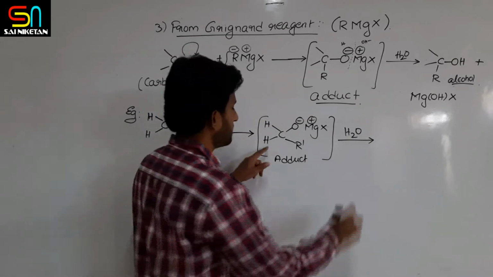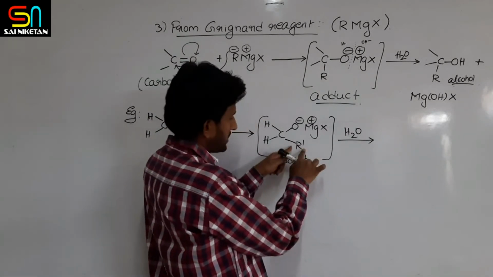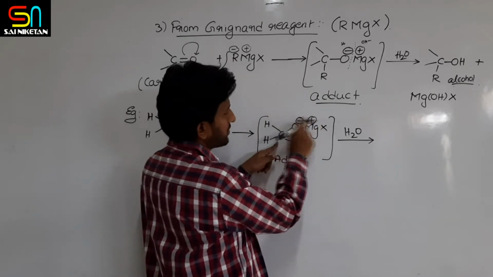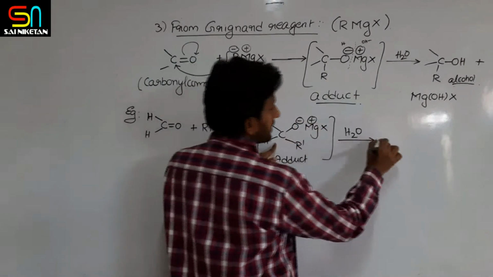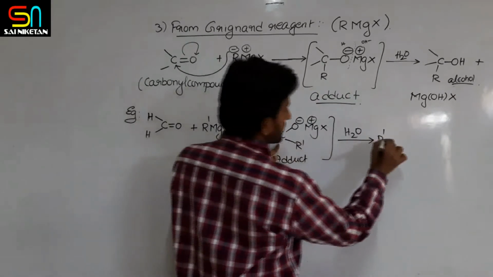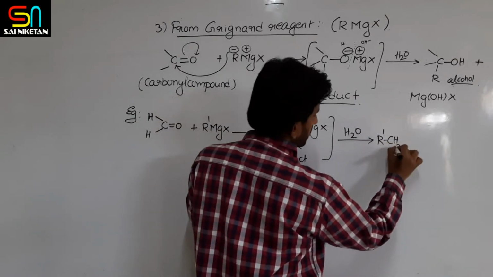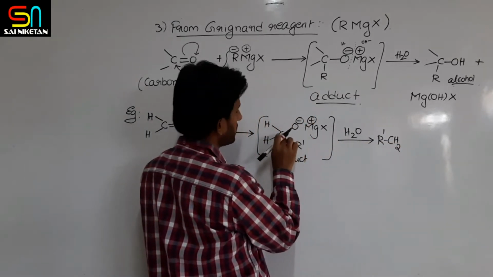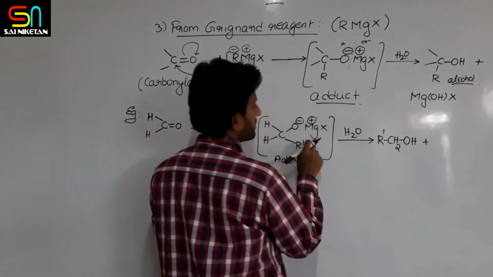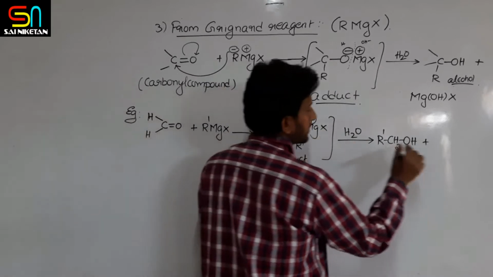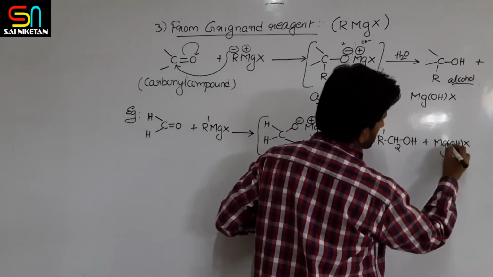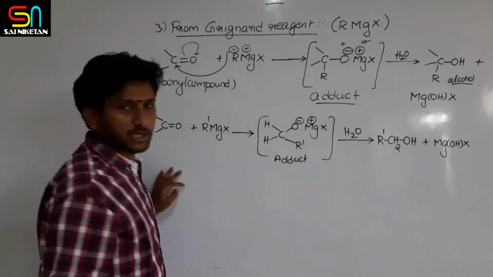What do you get here? I would like to start with R dash CH2OH, because here this is cleaved, here H plus, here OH minus. So R dash CH2, here H plus will come, so R dash CH2OH plus, what is the byproduct? MgOHX. So this is the product obtained.